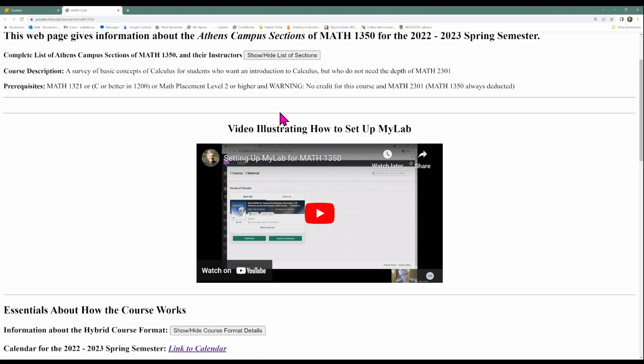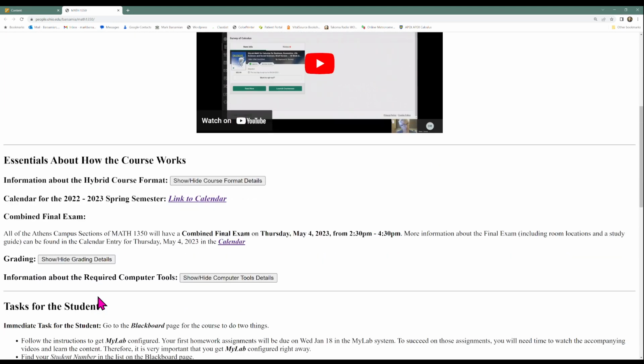And then there is a video that will be going here in this little stripe. The video that I'm making currently is going to be put on this web page. So when you come to this web page, you'll see a link to this video that I'm producing right now. Farther down, there's a link to the video that illustrates how to set up MyLab. You might remember that just a minute ago I told you you could also get to those videos in Blackboard. So you can get to those videos by going to Blackboard and finding the links there, or by coming to this web page and finding these links. All right, let's go on down this page.